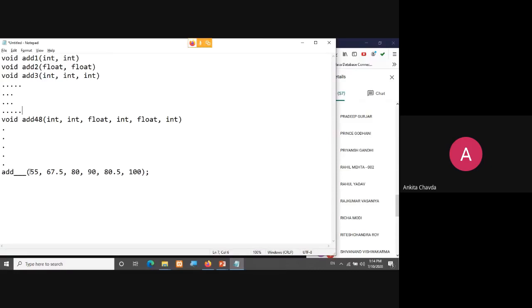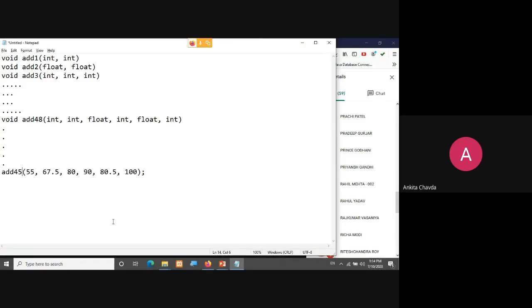But I need to check that for such a data type, the name I have given. If it is integer, integer, float, integer, float, integer, then the function name is add48. If such a kind of data type like integer, float, integer, integer, float, integer, so maybe it is add45. Let's say an example, right?